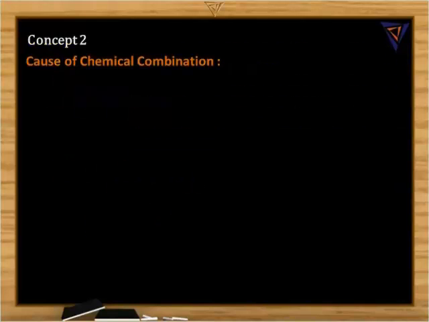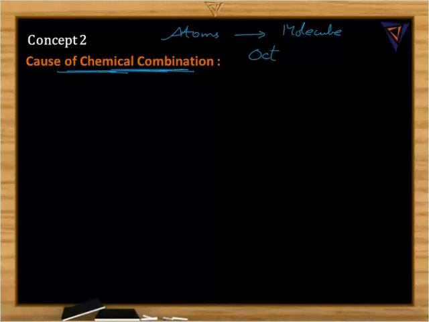Now let's discuss what is the main reason for the chemical combination. What is the reason why atoms are combining in order to form a molecule? Is there any specific reason why atoms are combining to form a molecule, or are they forming like this as it is? Can you tell me any reason? Yes, up to the 10th standard you will learn a simple reason that atoms are combining to form a molecule in order to get octet configuration. What is octet configuration? Getting 8 electrons in the outermost orbit is called octet.